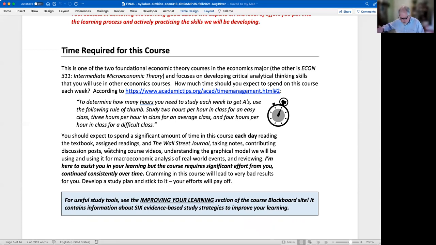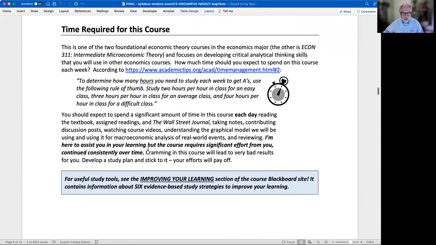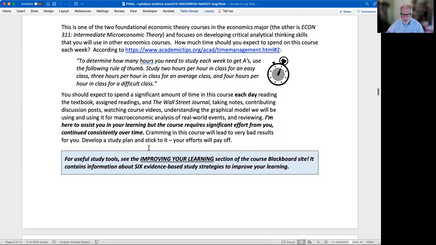So normally in a classroom, in a campus-based course, you'd have 3 hours of in-class course attendance during a week. And if you do, let's say 3 hours outside of class for every hour in class, right, that is another 9 hours. So 9 plus the 3 you're in class, that's 12 hours a week, roughly. And that's not just for this course, but other economics courses or other courses that you're taking as well.